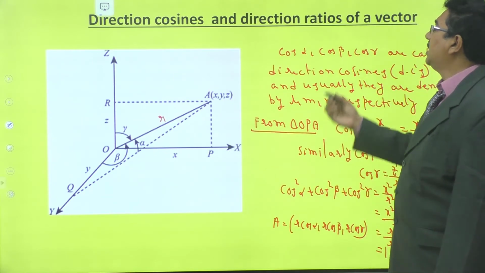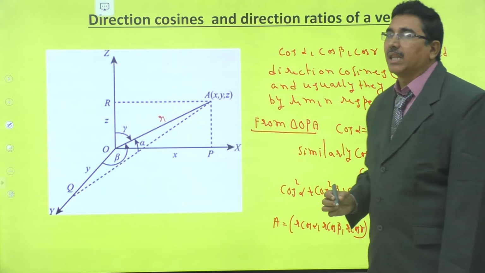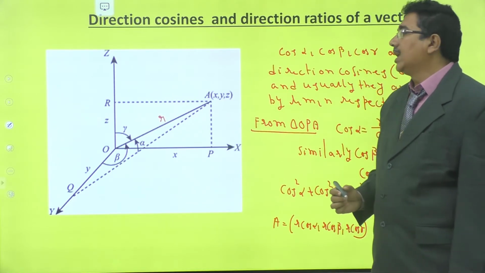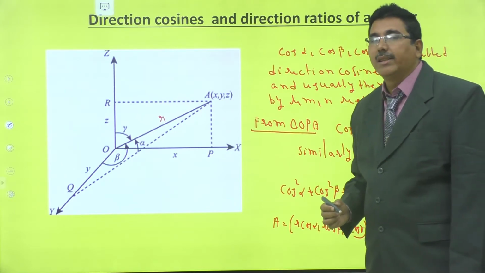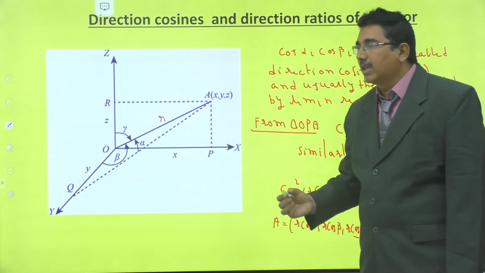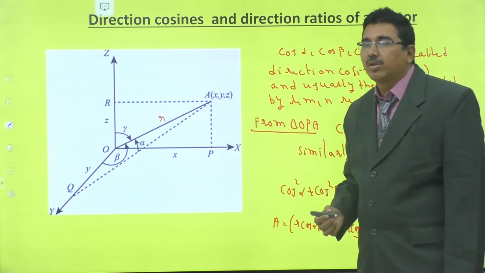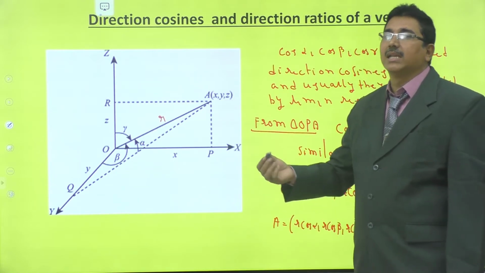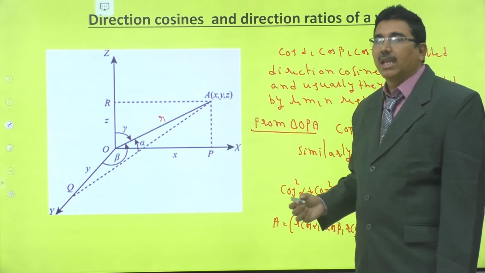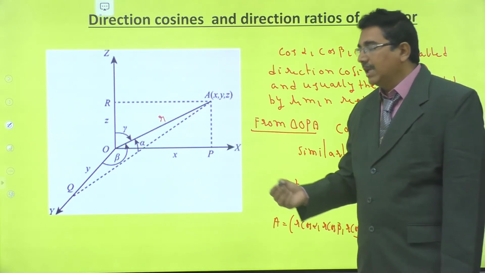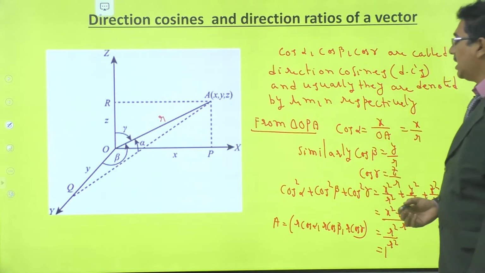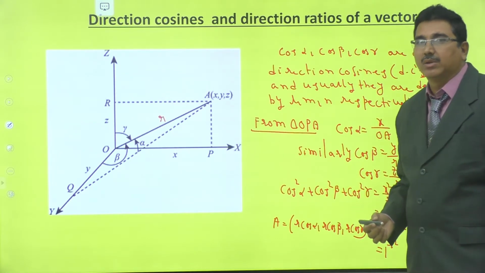Right. Now, how to define direction ratios? Any ordered triple of real numbers which are proportional to direction cosines are called direction ratios, DRs.